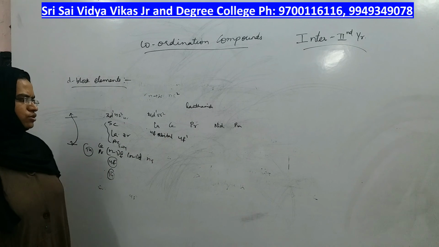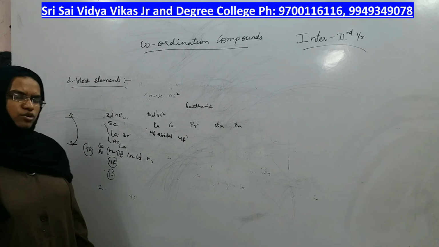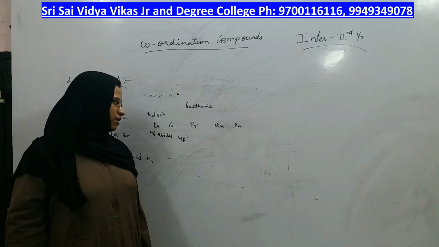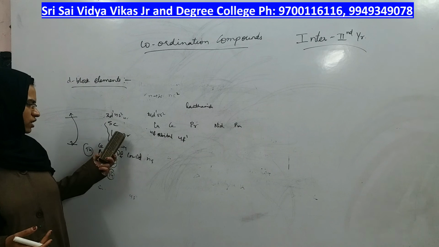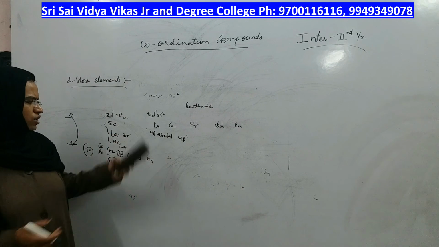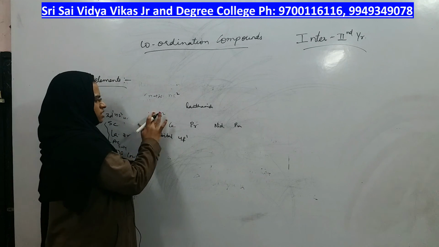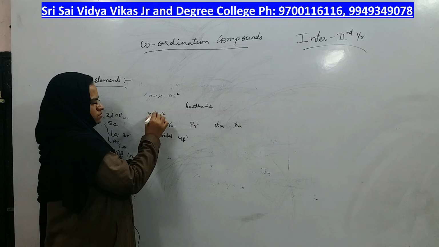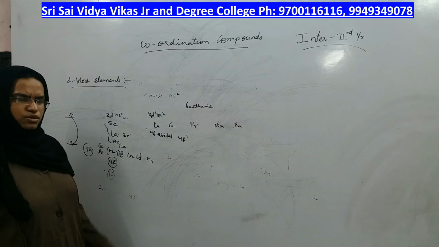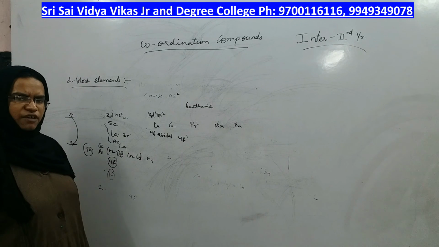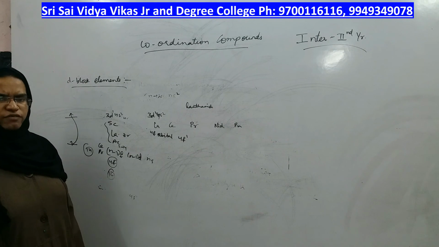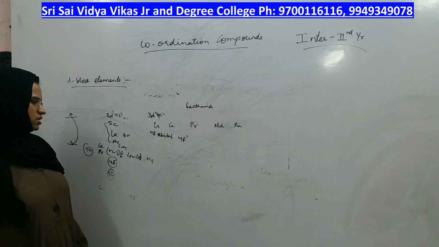After cerium, praseodymium 4f2, 4f3, like that, total 14 elements will come after lanthanum, in which the differentiating electron enters into 4f1 only, right. As the 4f orbital is having weak capacity of screening effect,